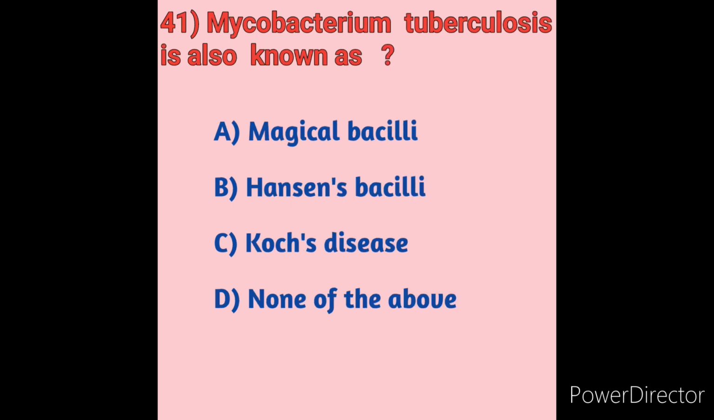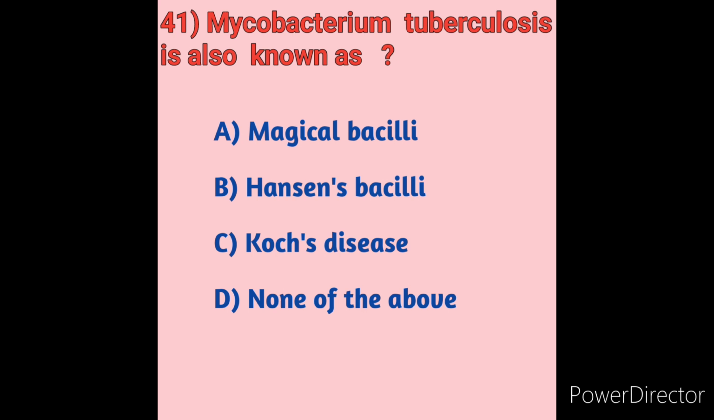Mycobacterium tuberculosis is also known as? We will see the options first. Option A, magical bacilli. Option B, Hansen's bacilli. Option C, Koch's disease. Option D, none of the above. Tuberculosis is caused by a bacterium called Mycobacterium tuberculosis. The bacteria usually attack the lungs, but Mycobacterium tuberculosis can attack any part of the body such as the kidney, spine and brain.